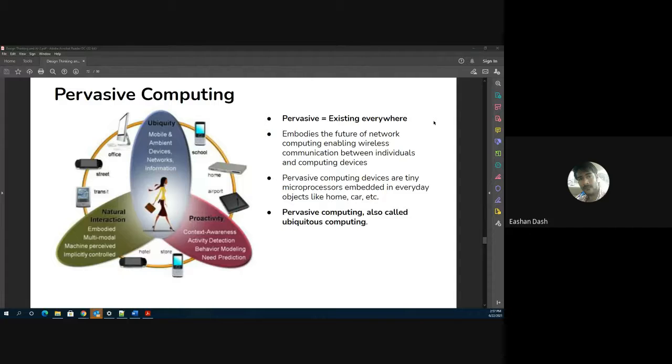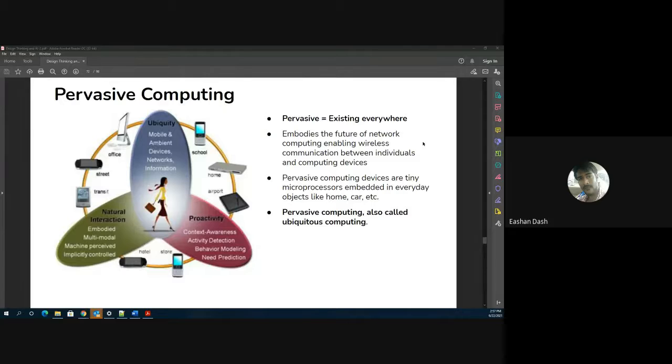Now how this is actually executed is that there are very tiny microprocessors embedded into everyday objects. It can be your home, your car, your clothes, anything, and that is also a computer.